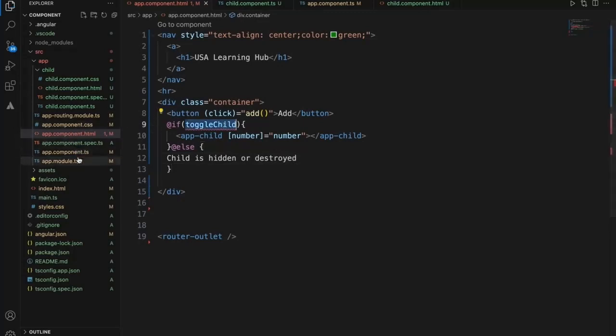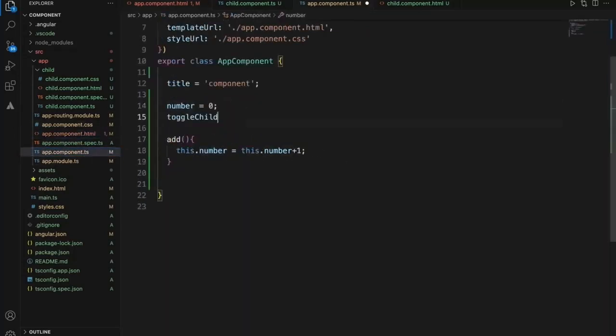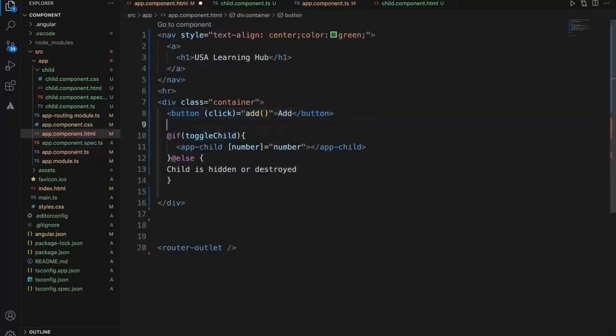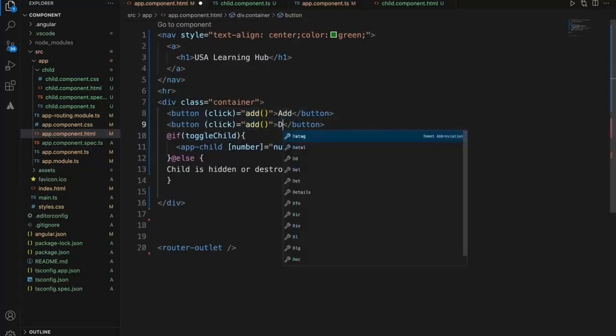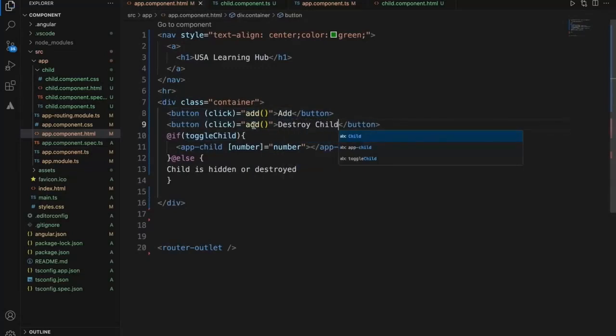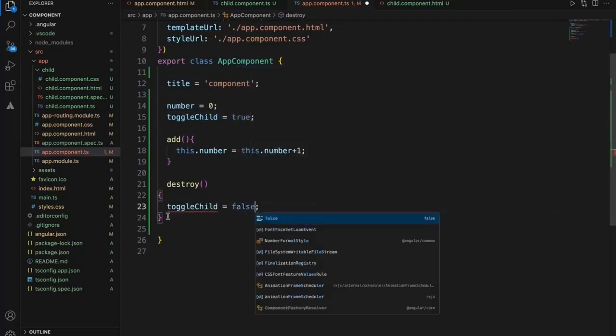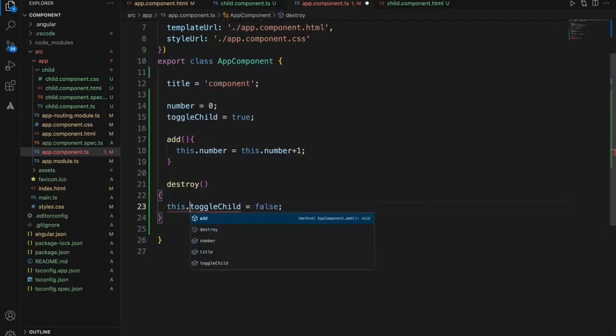So initially this is true, and I'll add one more function to destroy the child. Okay, destroy child. In this destroy function, to destroy the child, all I need to set is false, so that it will be not hidden, it will be removed from the DOM.